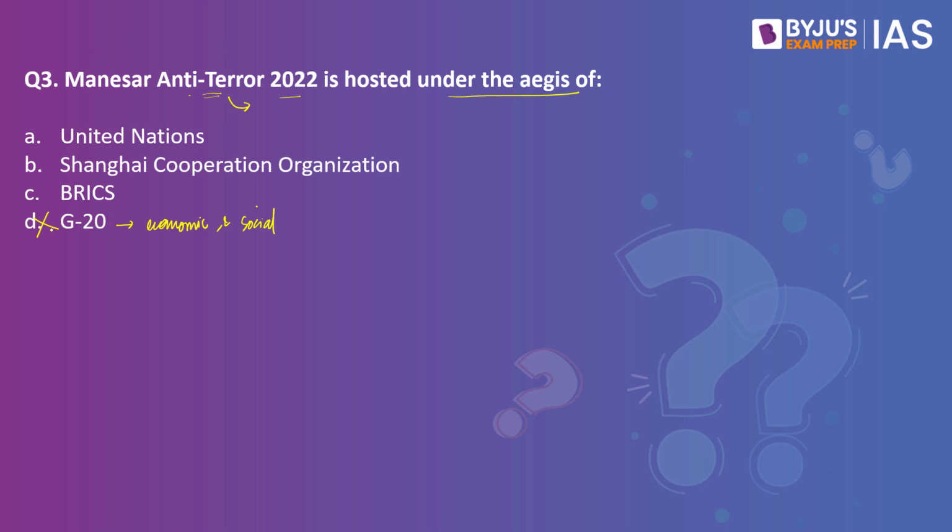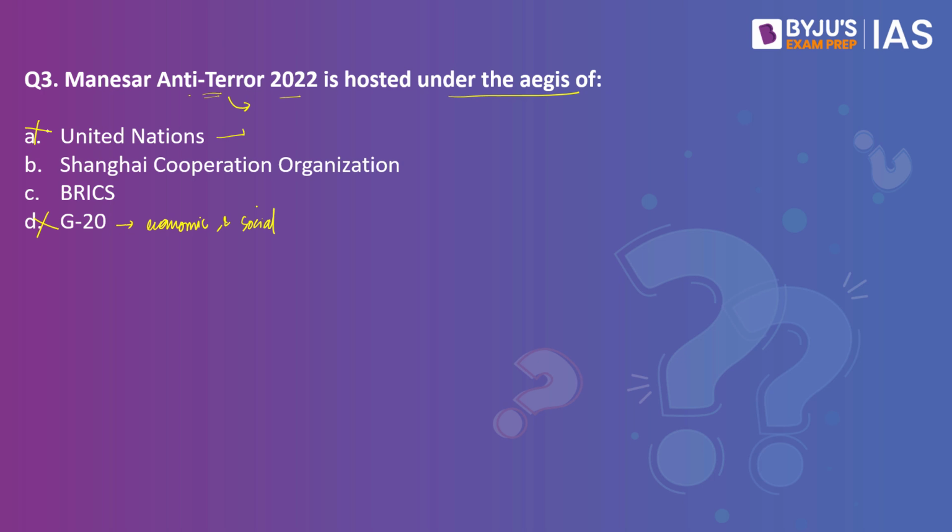Then you have UN, SCO and BRICS. United Nations has a lot of countries that form as its members, and it is going to be practically difficult to have such a huge anti-terror exercise where all of these countries cooperate. Besides, we have never heard of any large-scale anti-terror exercises being conducted by United Nations. You can eliminate this. Then coming to SCO and BRICS.